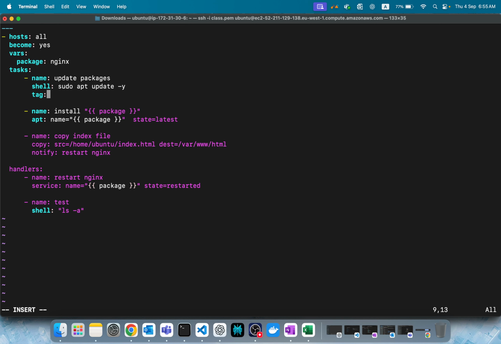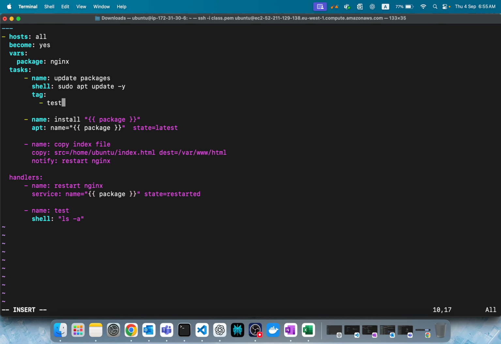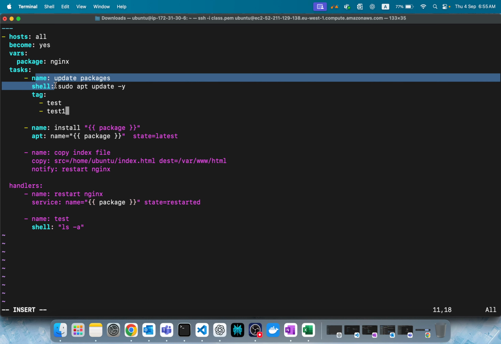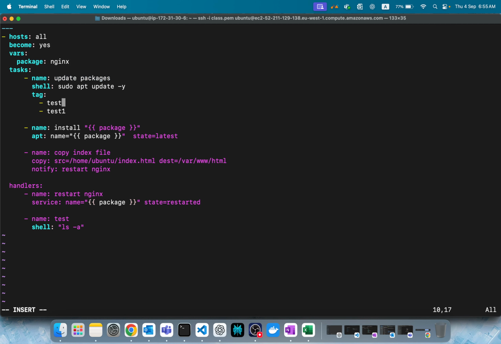Or if we have multiple tags, test, test one, something. Like this, you can give tags. These tags will be applied to this task particularly. Sorry, it should be tags, not tag, like this. Like this, you can assign tags to all of them. If you want to run these kinds of things, you have to do it like this: assign the tags and then run.